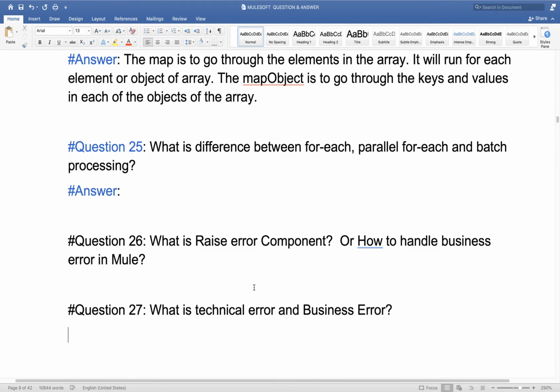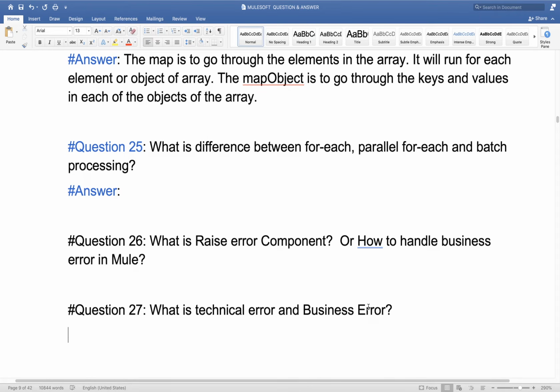So we'll start from this: what is a technical error or a business error. Technical error means whenever you make some technical mistake in your code. For example, you have written some wrong DataWeave, your file connector is not working, the file connector has some connectivity issue, or you configured something but whatever detail you provided is creating a problem. If an error comes due to a technical issue or incorrect code, that is called a technical error.